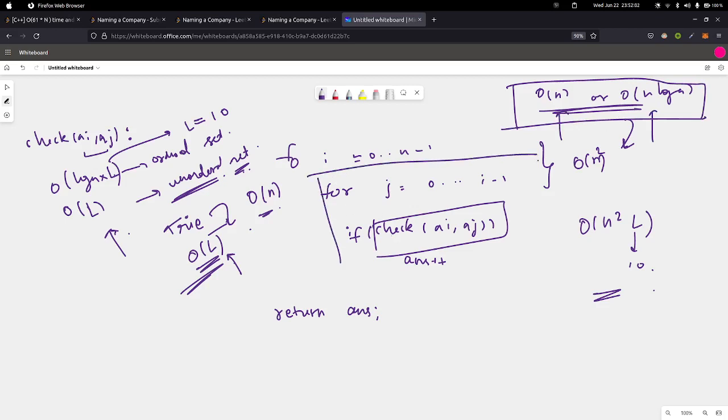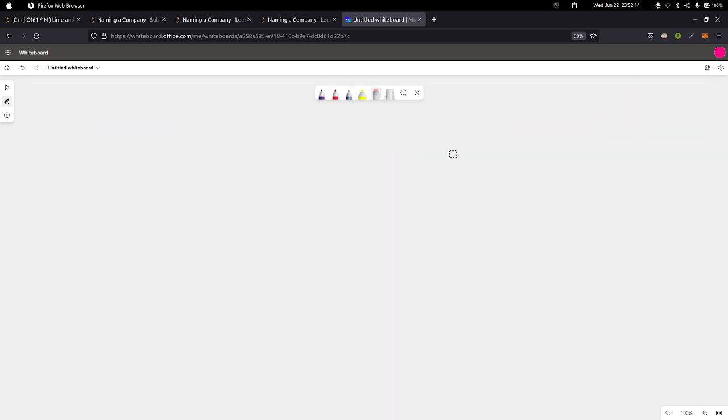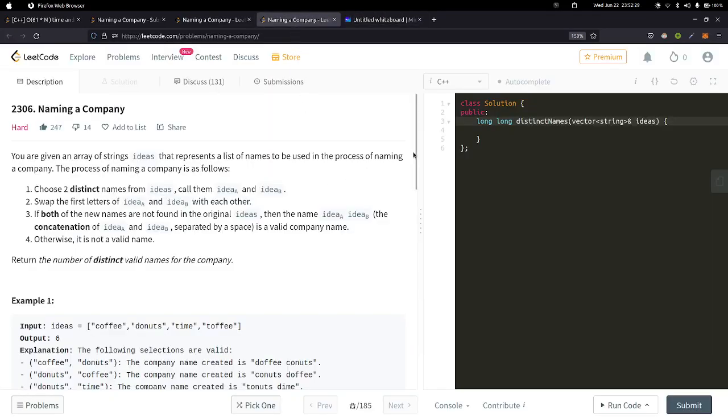So we can't have this whole block of nested for loop. So let's just remove the for loop. Let me just remove everything. So for i in 0 to n minus 1, we cannot have a nested for loop, but we need to determine the answer somehow, right? How do we do that?